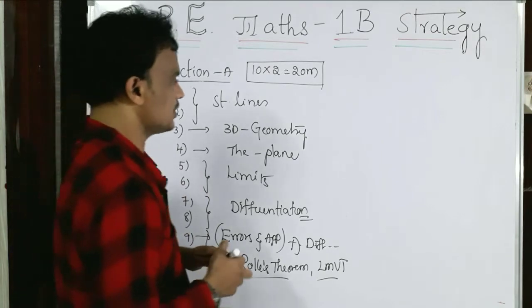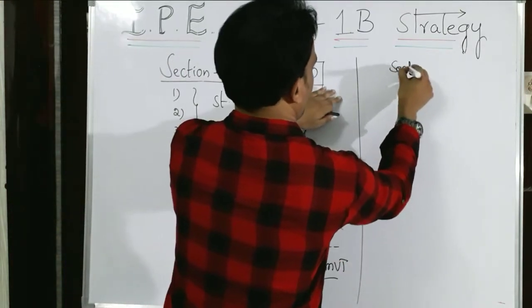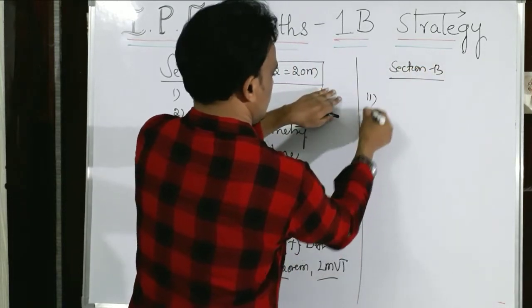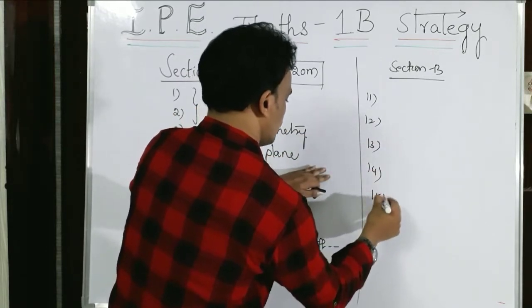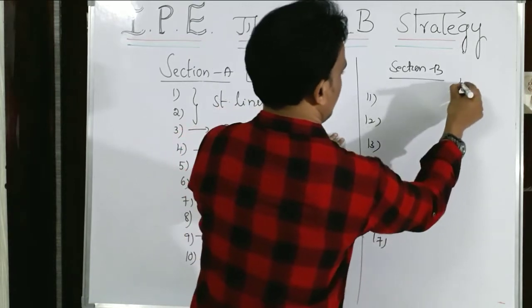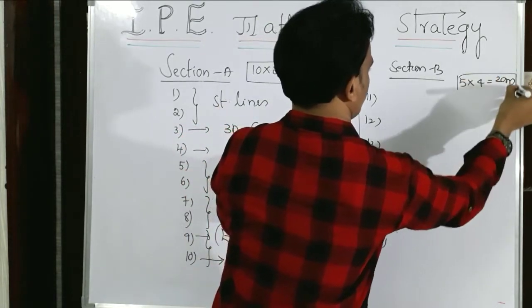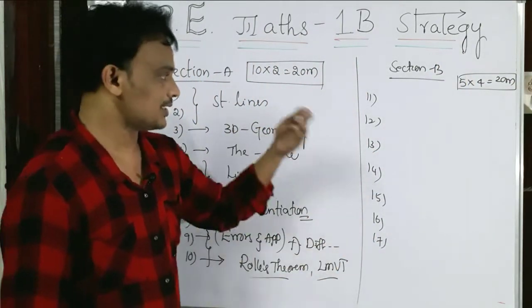Coming to Section B. From Section B you are going to get 7 questions: 11, 12, 13, 14, 15, 16 and 17. Of those you are going to select 5 questions which carry 4 marks each, 5 4s are 20. Let us see what those are.